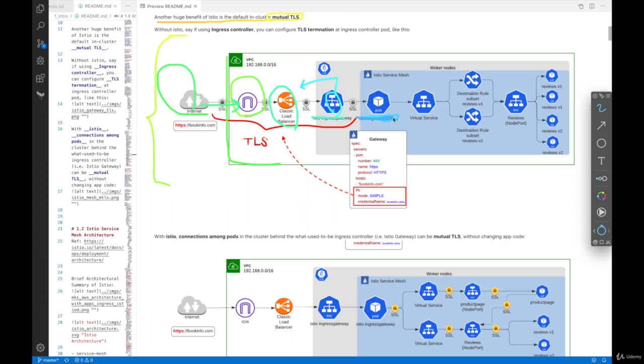And after that, behind this ingress pod, there's going to be a service. So if you are not using Istio, say using an ingress controller, then you can configure TLS termination at the ingress controller pod, like here, this part, right?